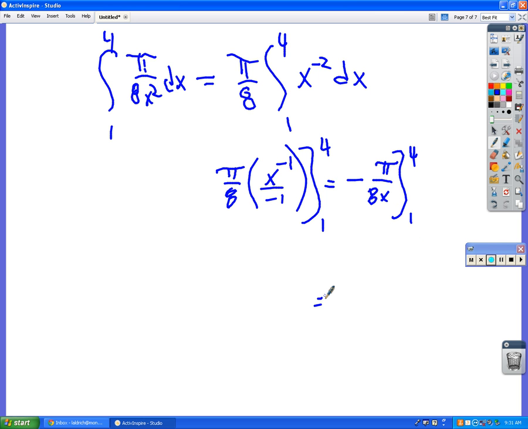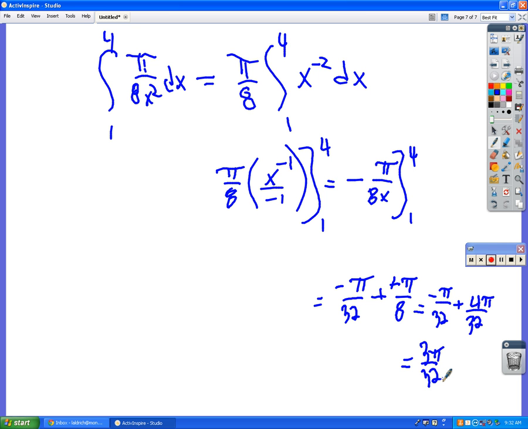Okay? So if you plug in 4, you get negative pi over 32 minus, if you plug in 1, you get negative pi over 8. Negatives cancel. Negative pi over 32 plus, what's that going to be, what? 4 pi over 32. So that equals what? 3 pi over 32, which would be B.